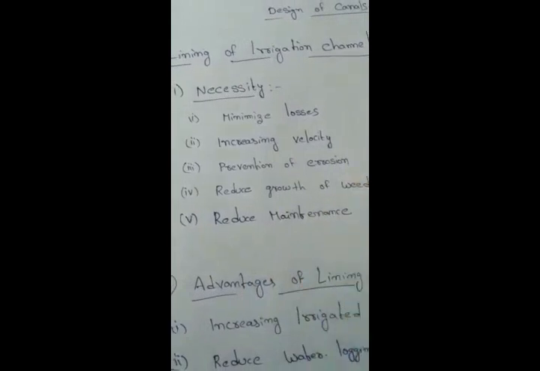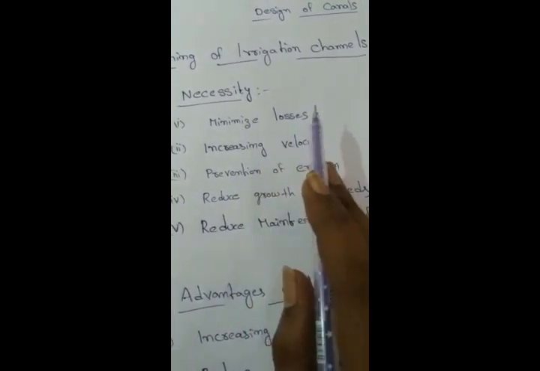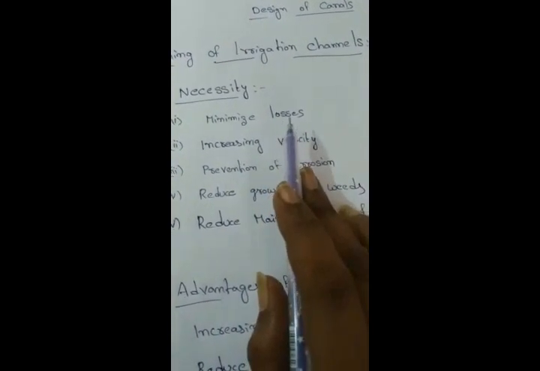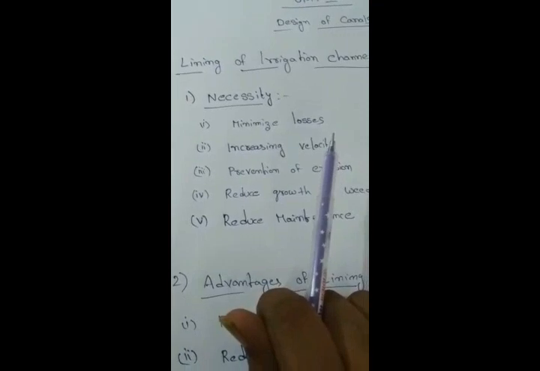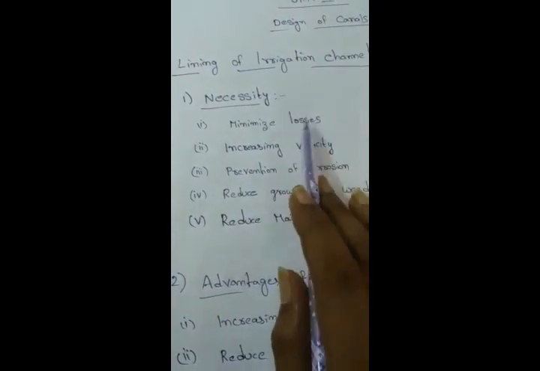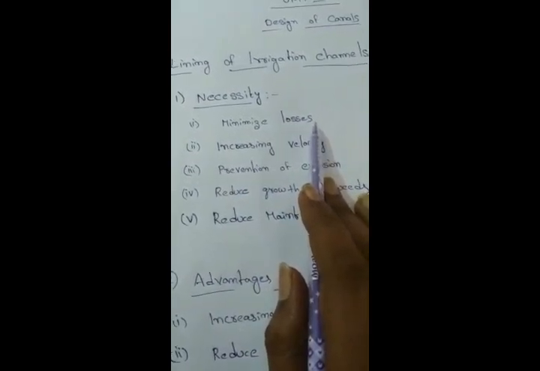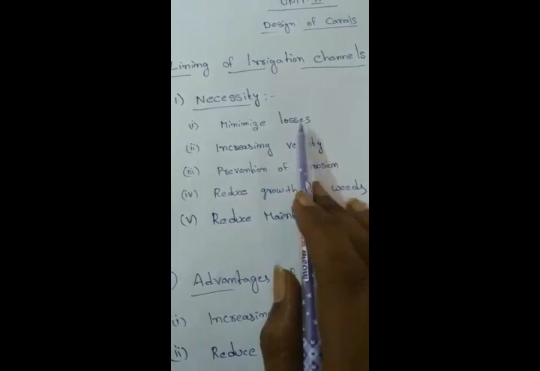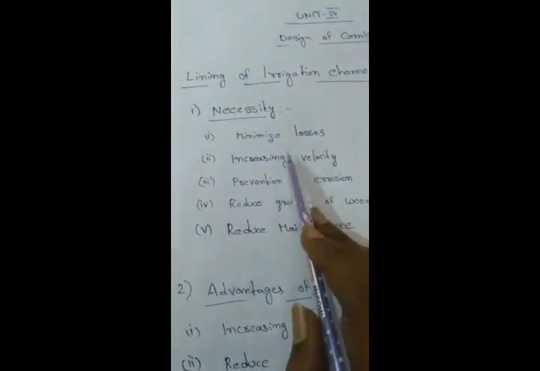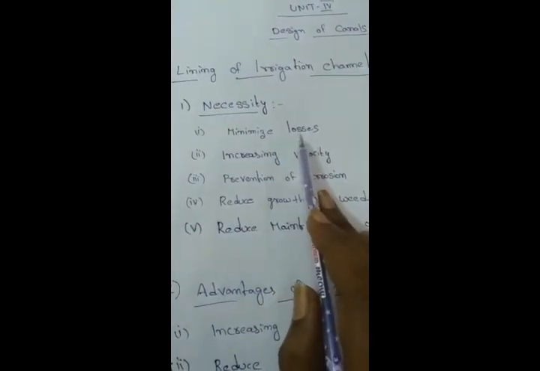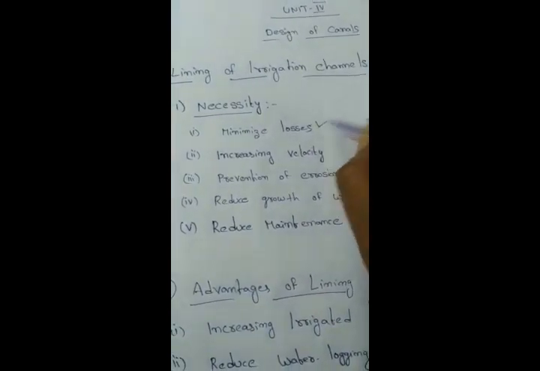Okay. So come to the first one, minimize losses. In a normal canal, seepage losses will occur. Seepage means the water will be infiltrated into the soil. So most of the water will be converted into groundwater. While providing the lining, we will be able to minimize those seepage losses. That is the first thing, minimize losses.